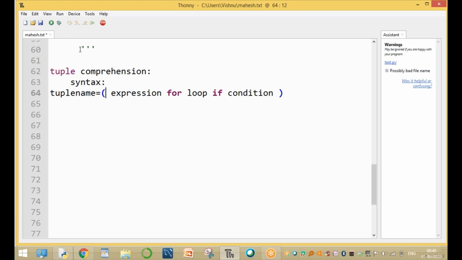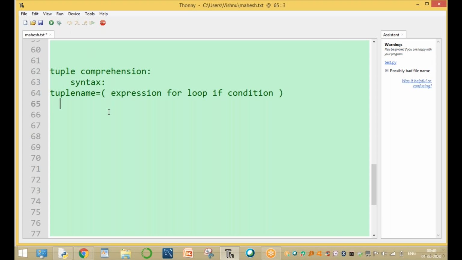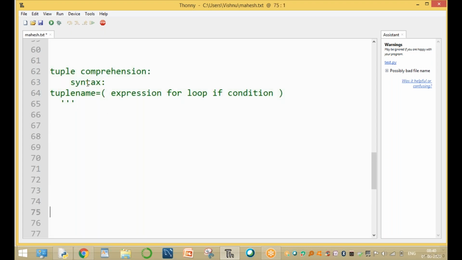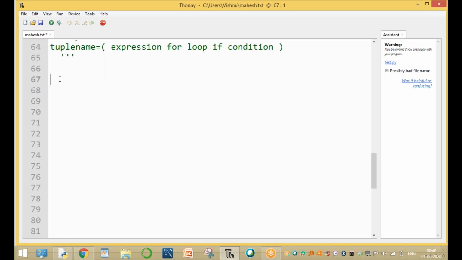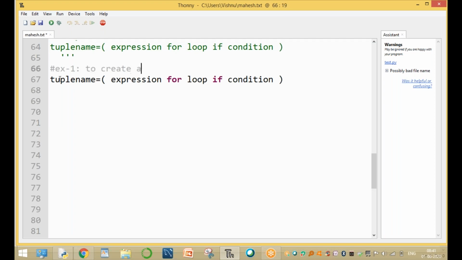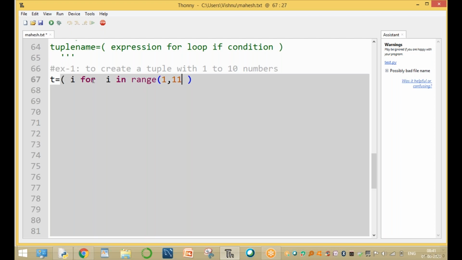Now we are declaring one simple tuple. Okay. Is it possible or not possible, sir? The question is, example 1, to create a tuple with 1 to 10 numbers. For the tuple name, that is t equal to expression of some value i value, and for loop, if condition. The condition is optional. And for i in range of 1, 11, 1.